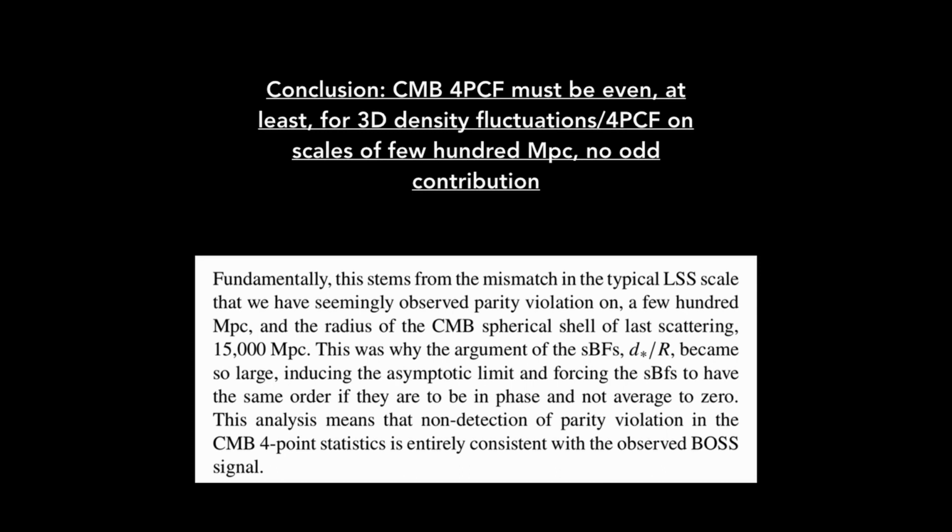This is what was causing the argument of the SBFs to become so large and got us into the asymptotic limit, where we're going to have the same phase of the SBFs. So this analysis means that non-detection of parity violation in the CMB 4-point statistics is totally consistent with the observed BOSS signal. So thank you.